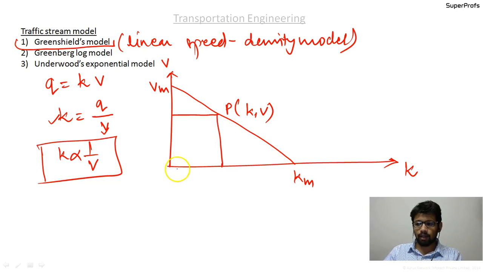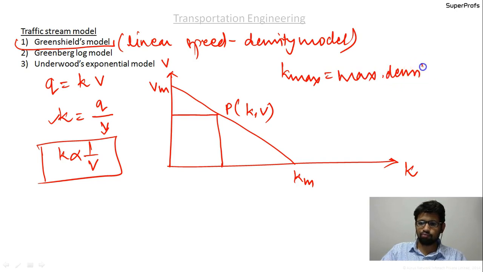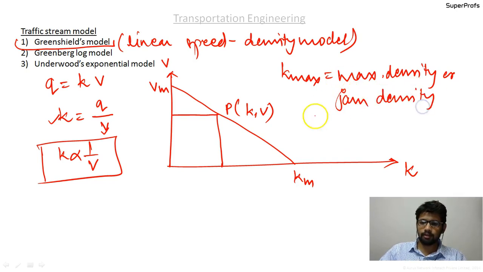Here k max is the maximum density, or the jam density, and v max is the maximum speed on the road.